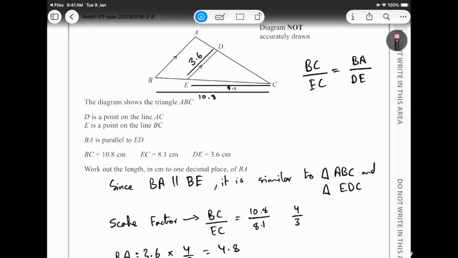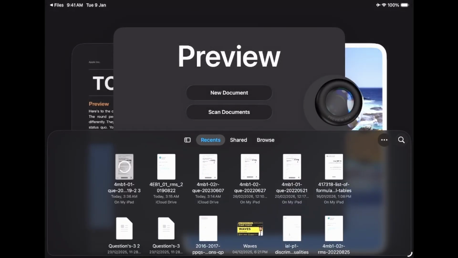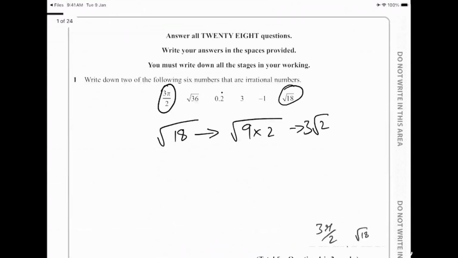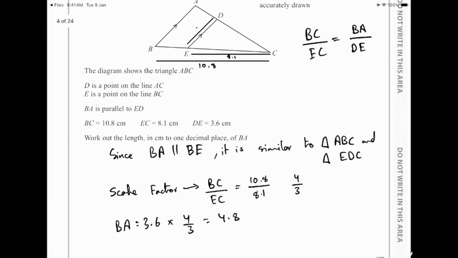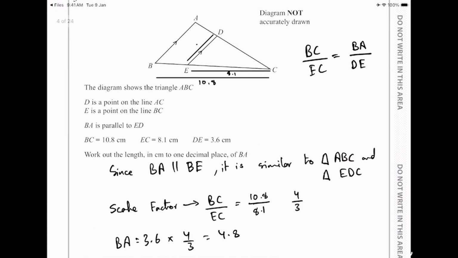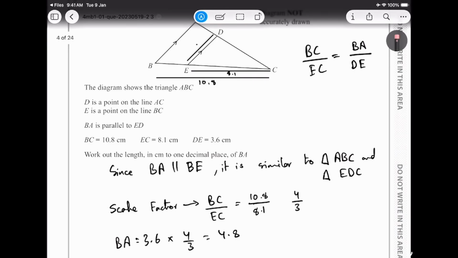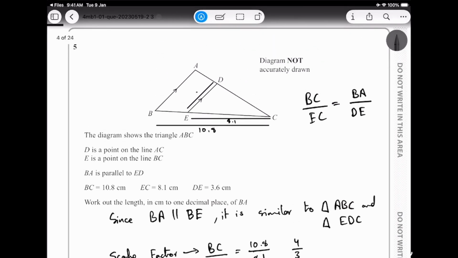I should be getting the scale factor times the length of BA. Let's say I want to find the length of BA. I'm just trying to show you guys what the different ways are that you can figure things out, because I know in the exam hall, in the stress, you are not able to think what will be times with what. So one way is to think that BA is times DE because BA is bigger. That's one way to think.